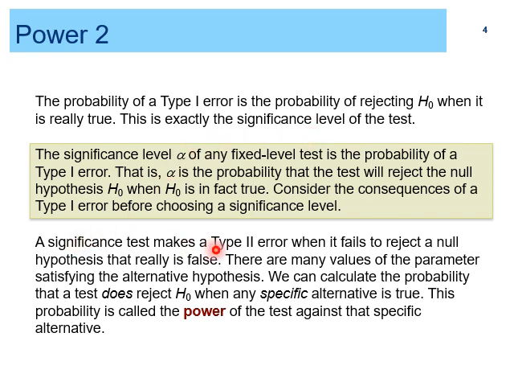A significance test makes a type 2 error when it fails to reject a null hypothesis that really is false. There are many values of the parameter satisfying the alternative hypothesis. We can calculate the probability that a test does reject the null hypothesis when any specific alternative is true. This probability is called the power of the test against the specific alternative.